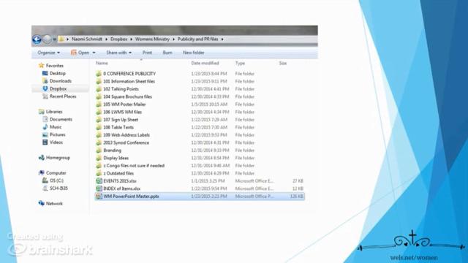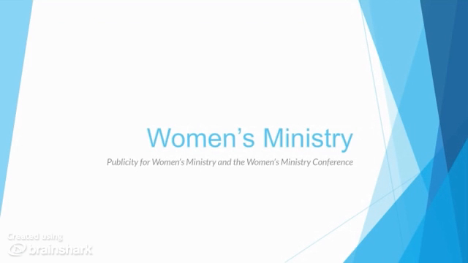So that's it for the publicity files regarding women's ministry in general and the conference. Again, working documents, working folders, they'll be changing and be constantly updated, but that's the point of putting them on Dropbox. It will give you the ability to make sure that you're accessing the most recent and current information.